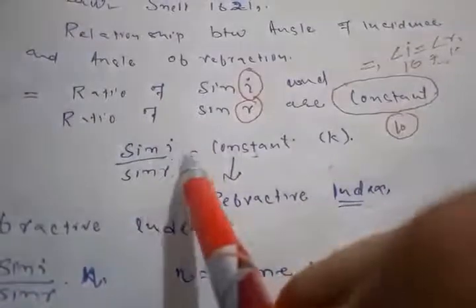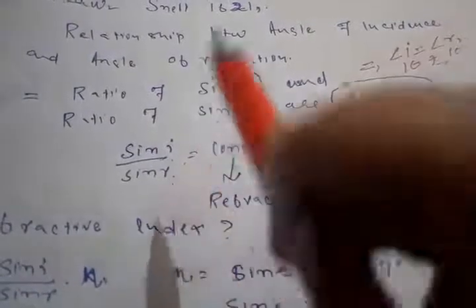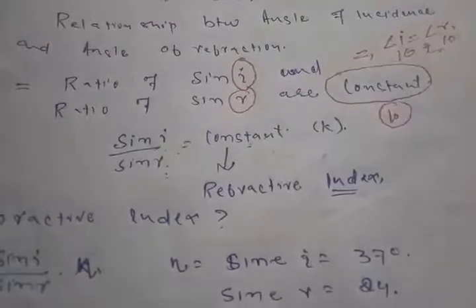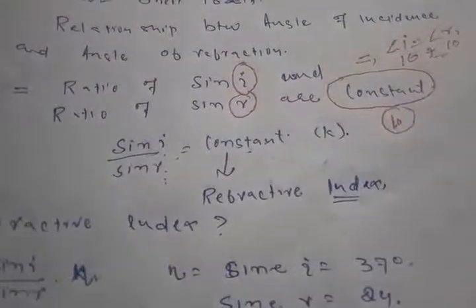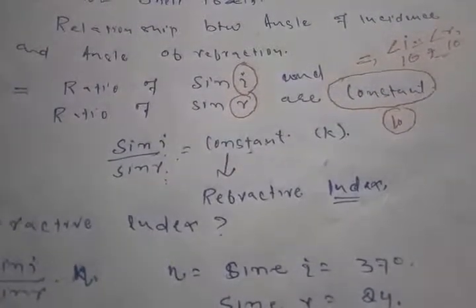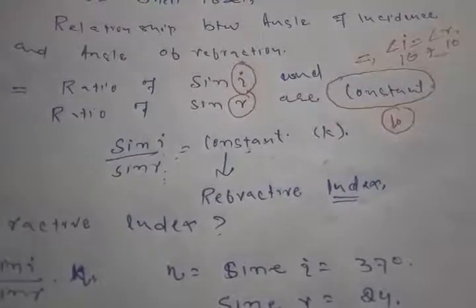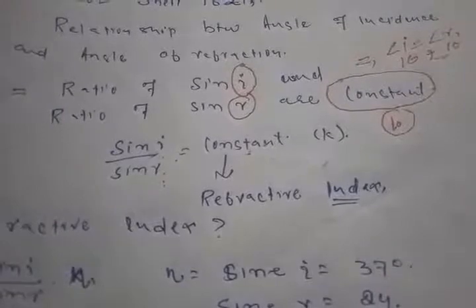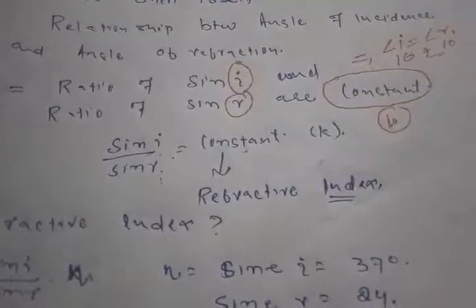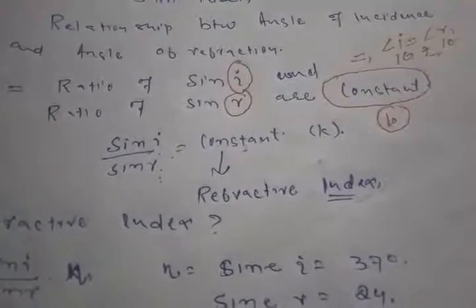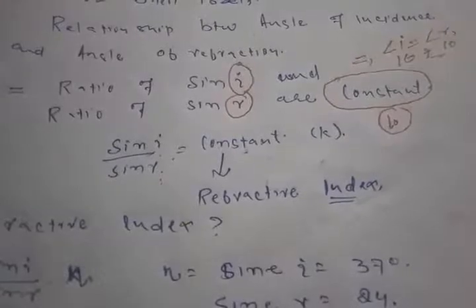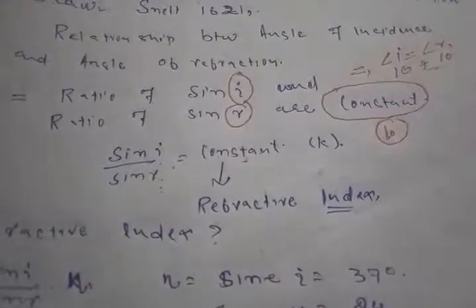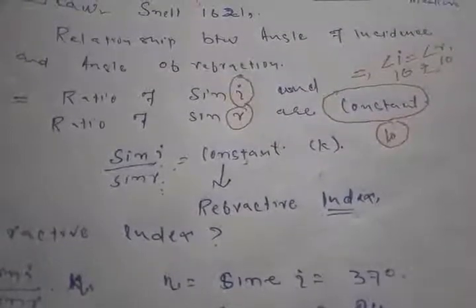What happens in this very case? Here we have to measure sine I by sine R simultaneously, after the light passes from the rarer to the denser medium, or from the denser to the rarer. In this case we have to study the denser to rarer medium. In the denser medium the speed and intensity of the light is low, and we have already studied that in the second law of light, the deviated ray bends away from the normal.